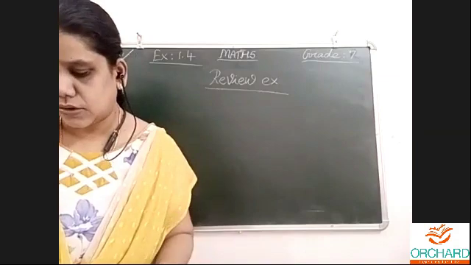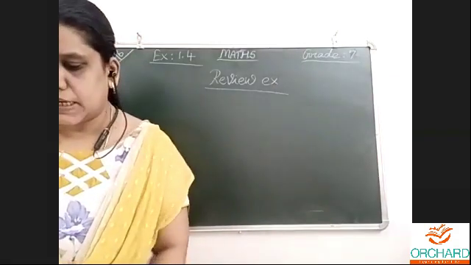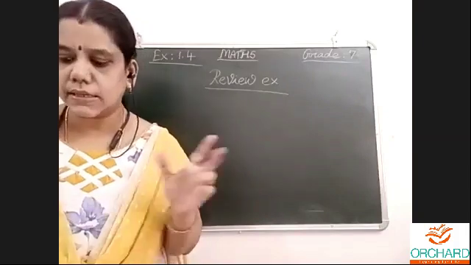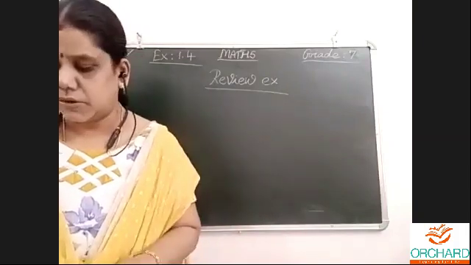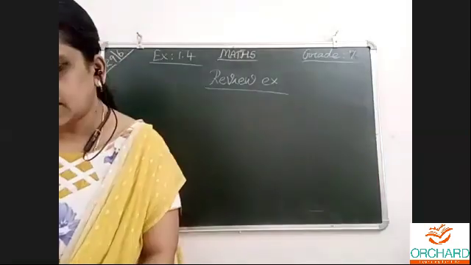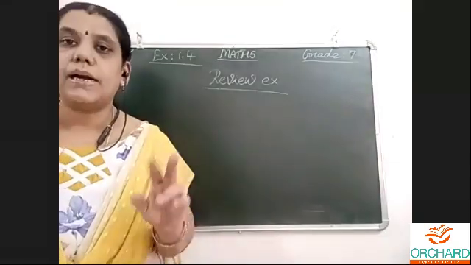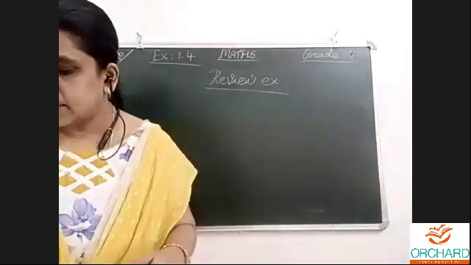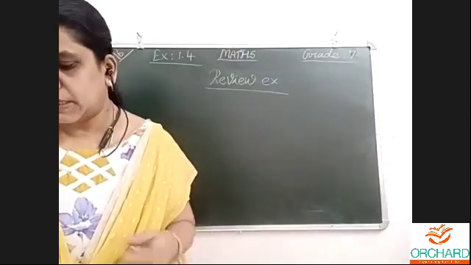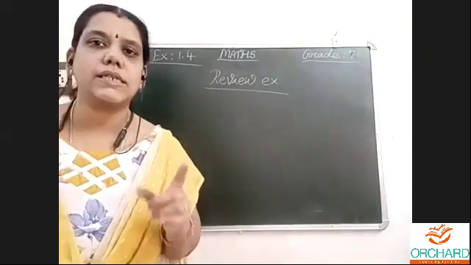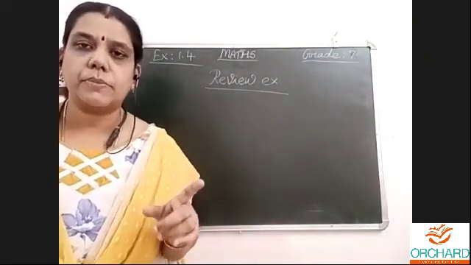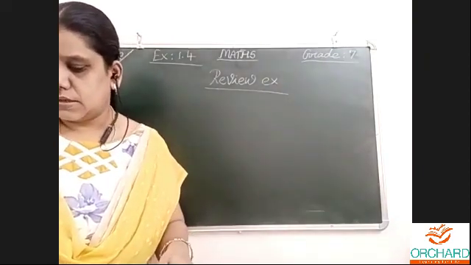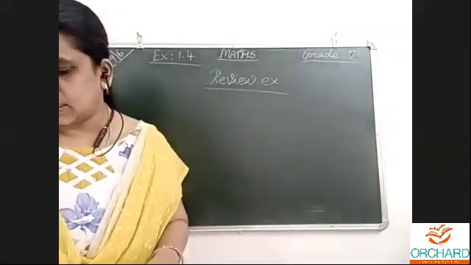Then multiplication, normal integers multiplication. Plus into minus is minus. Both the same sign means positive. Then the properties of multiplication, multiplicative identity was 1, and the remaining properties. Main thing, distributive property of multiplication over addition and over subtraction. That we have seen in our third exercise.